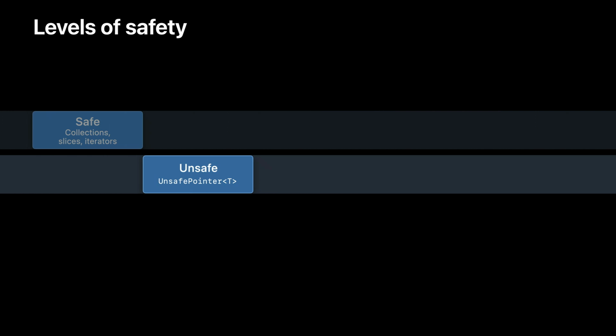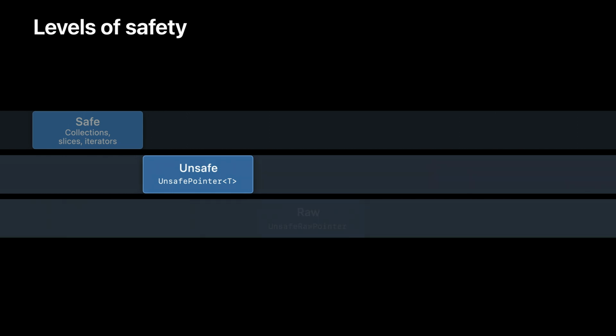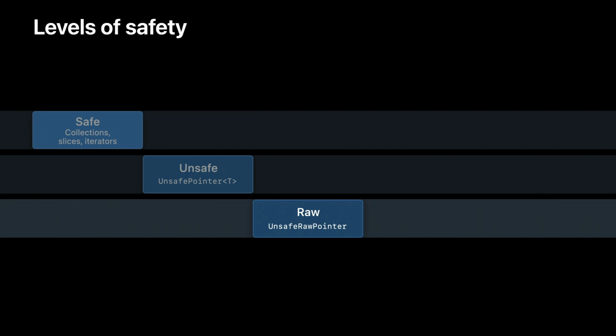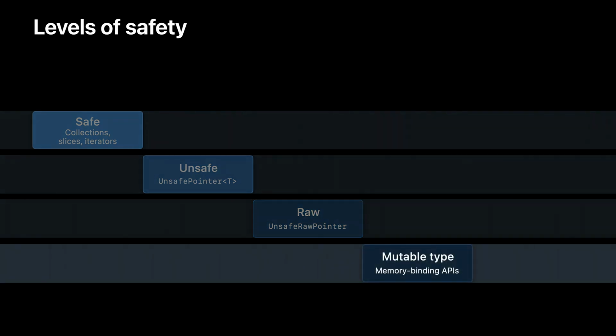Swift's unsafe pointer lets you take responsibility for some of the dangers of using pointers without worrying about type safety. If you need to work with raw memory as a sequence of bytes, Swift provides unsafe raw pointer. Loading and storing values with raw memory gives you the responsibility for knowing the layout of types. At the deepest level, Swift provides a few APIs for binding memory to types. It's only by using one of these lowest level APIs that you take full responsibility away from Swift for managing the safety of pointer types. Let me explain what I mean by levels of safety.